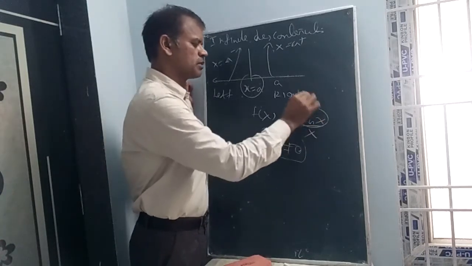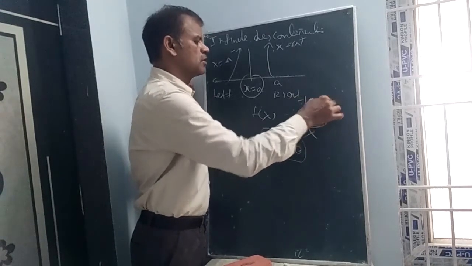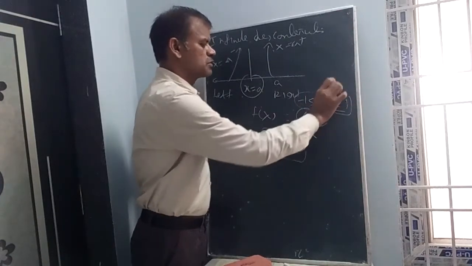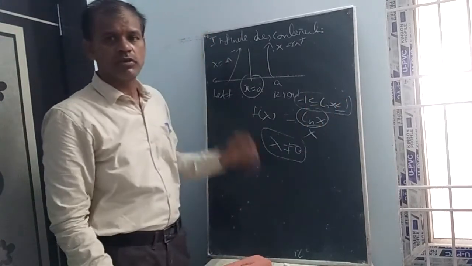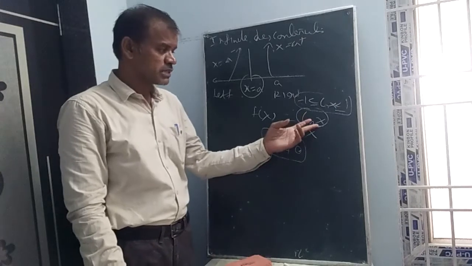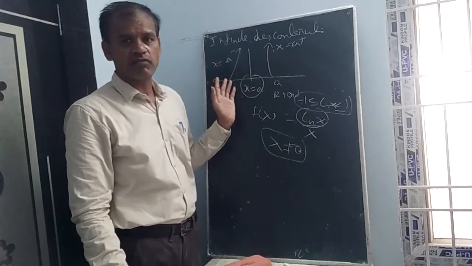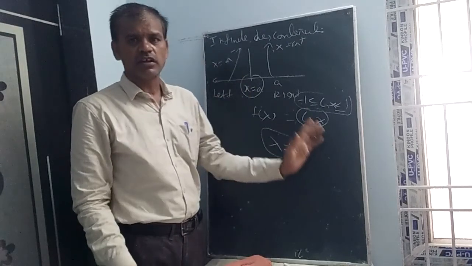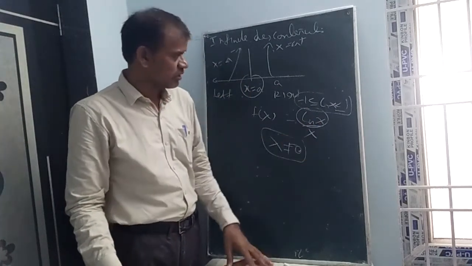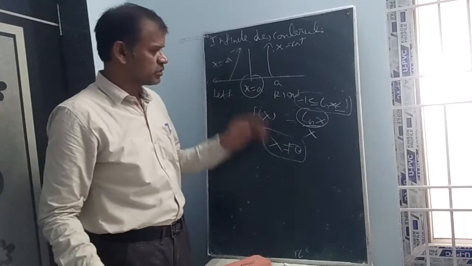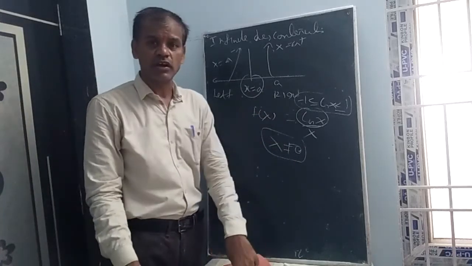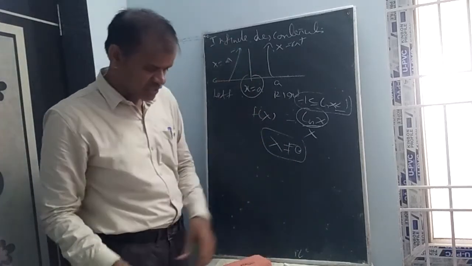Of course, we know that minus 1 is less than or equal to cos x, which is less than or equal to 1. So the cos x or sin x value lies between minus 1 and 1, a finite value, divided by 0, infinite. Taking the left neighborhood, it becomes minus infinite, and taking the right neighborhood, it becomes plus infinite. But they never touch, they never approach x equal to a. Such discontinuities are called infinite discontinuities.